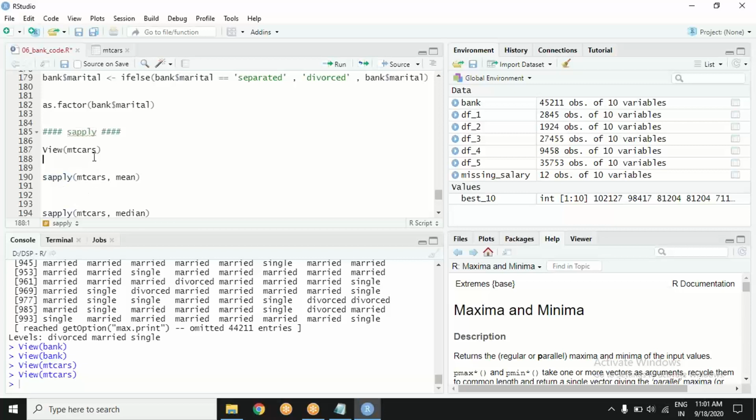sapply. I am saying which data? I am saying this data, mtcars. And which function? mean. How can you remember it? Maybe there is a slang in Hindi, for those who know Hindi. sapply, I used to learn it when I was a student. We learned it like sapply means sub pe apply. Grab this data set and grab this function and apply it on all the columns of this data set.